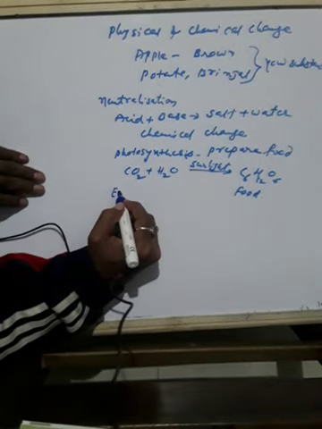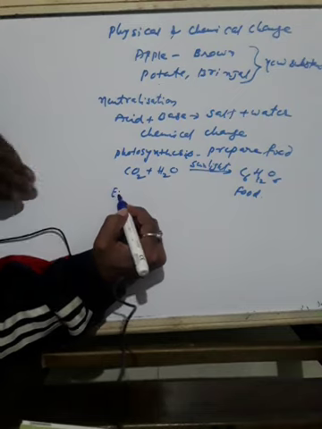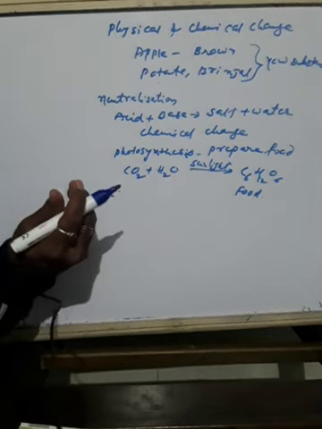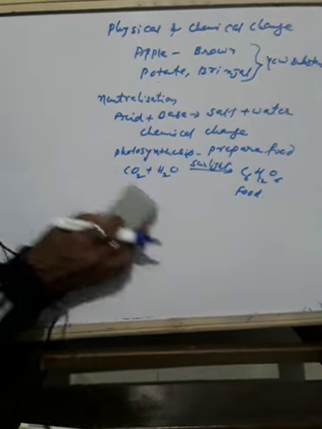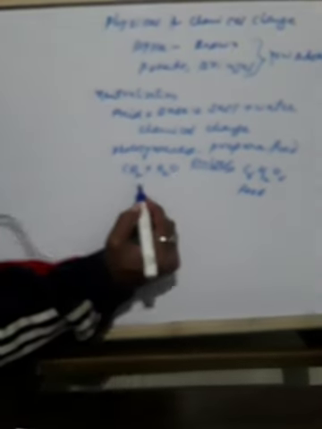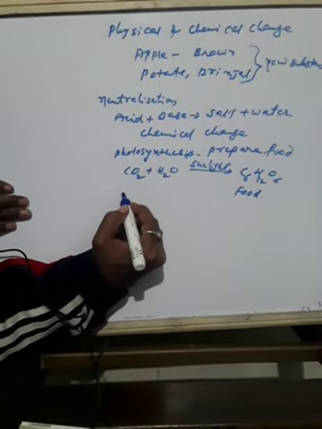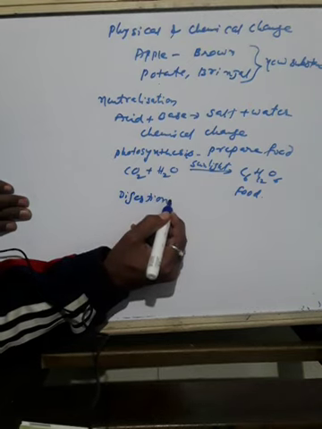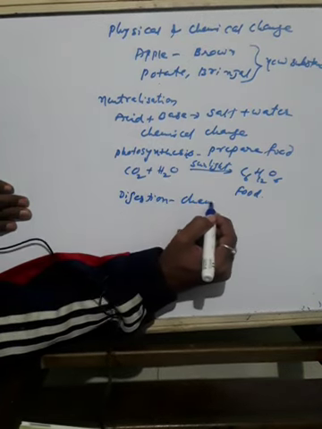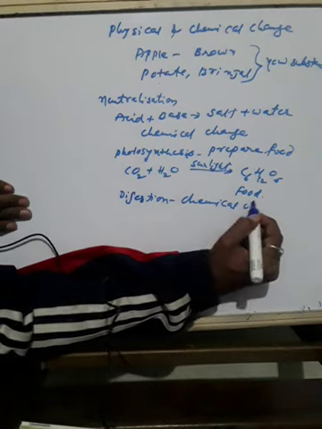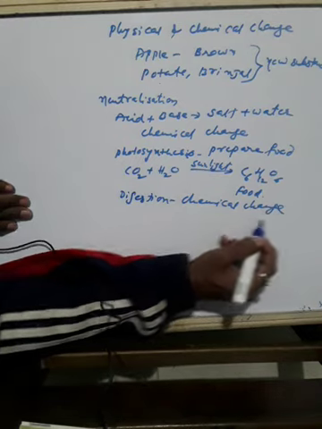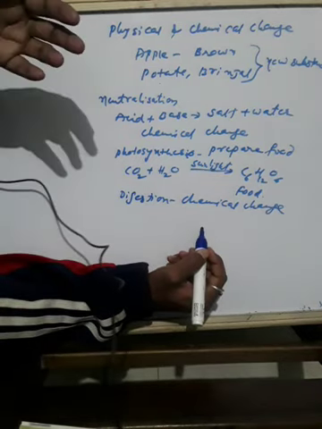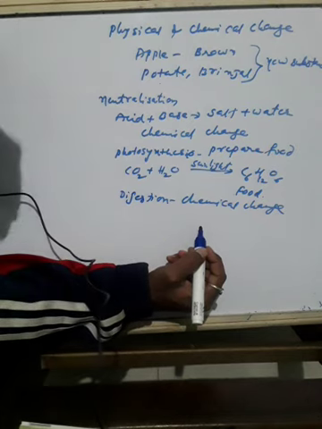Even take the case of digestion. Digestion is a process where the complex food is converted to simple food particles. Digestion is also a chemical change, because when we eat food, the food is chewed and gets digested.